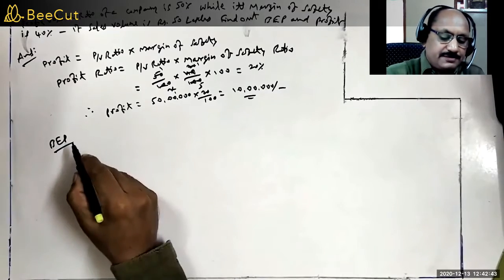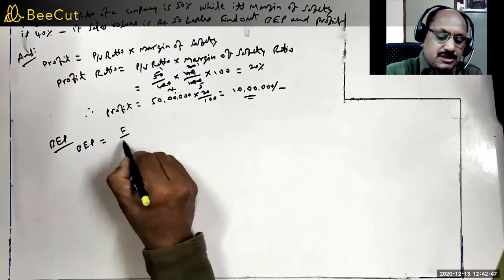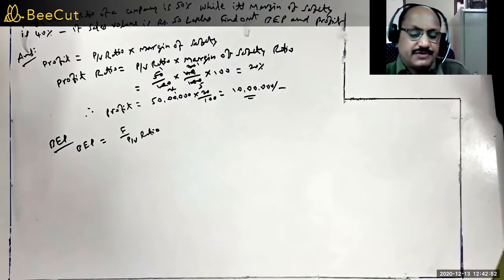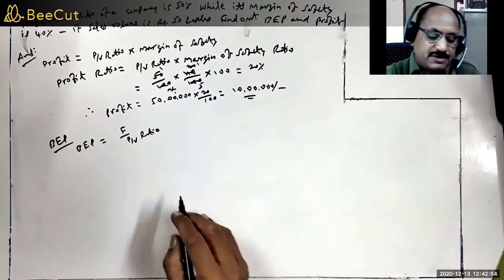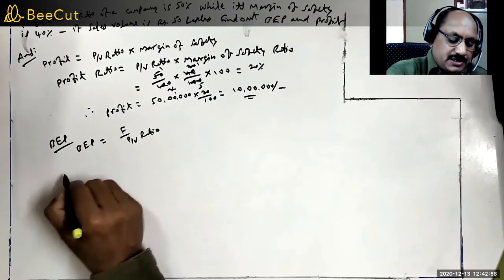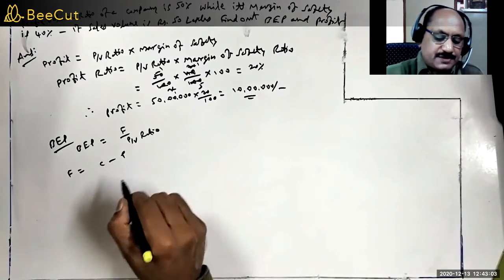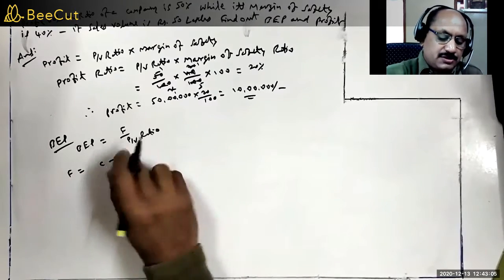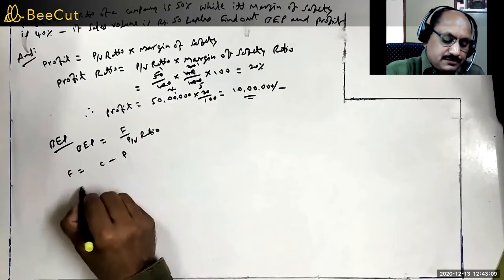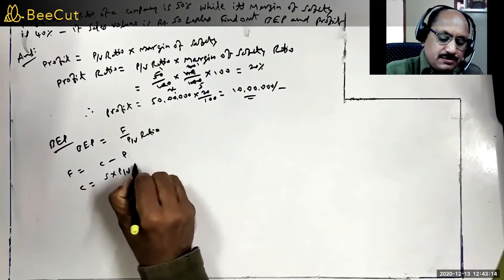How can we calculate BEP? BEP is equal to fixed cost by PV ratio. Here we have PV ratio given as 50%, but we don't know fixed cost. So let us calculate fixed cost. How can we calculate fixed cost? Fixed cost is equal to contribution minus profit. Contribution is equal to S into PV ratio.